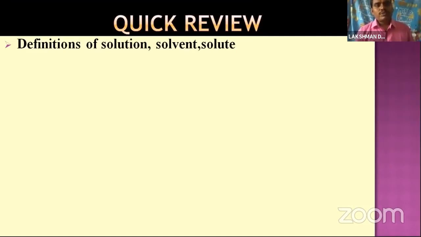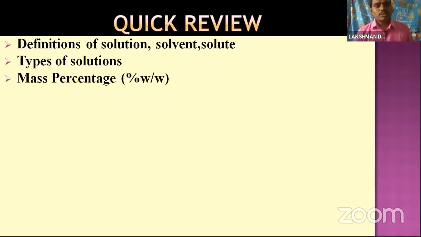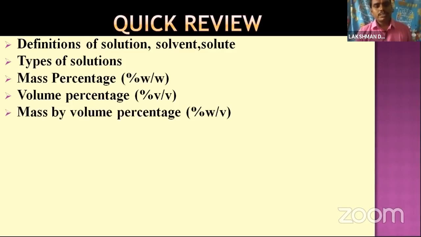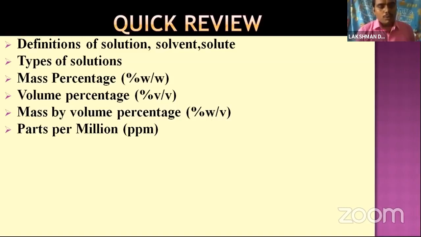So what did we learn in this session? The definition of solution, what the solvent is, what the solute is, and types of solution, that is gaseous solutions, liquid solutions and solid solutions. Mass percentage is equal to the mass of the solute by the total mass of the solution into 100. Volume percentage is the volume of one component by the total volume of all the components into 100. Mass by volume percentage is the mass of the solute by the volume of the solution in mL into 100. ppm is the parts of one component by the total component parts.